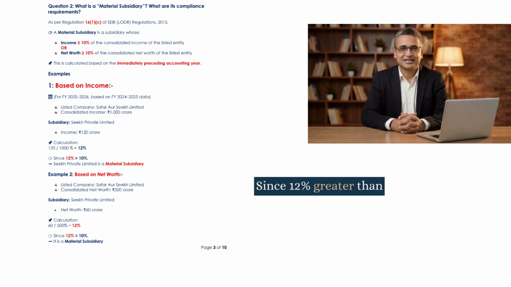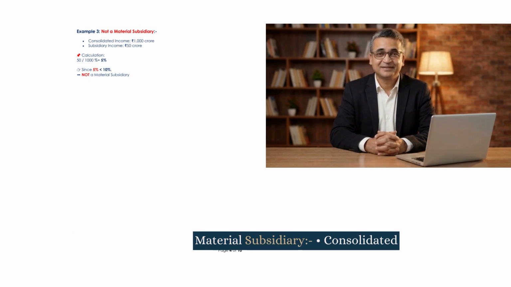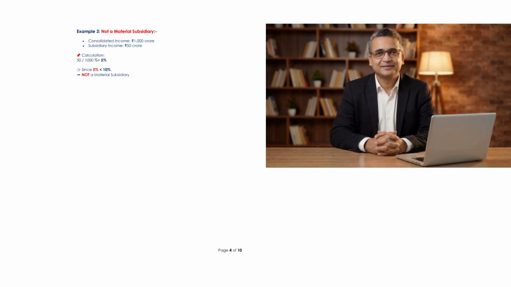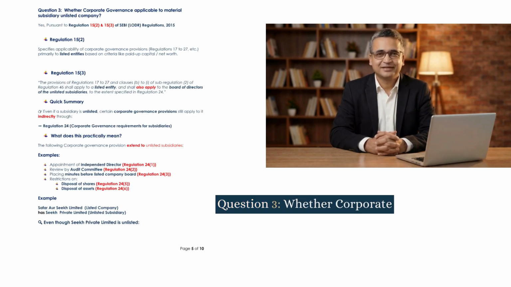Since 12% is greater than 10%, it is a material subsidiary. Example 3. Not a material subsidiary. Consolidated income 1000 crore rupees. Subsidiary income 50 crore rupees. Calculation: 50 by 1000 is 5%. Not a material subsidiary. Question 3.